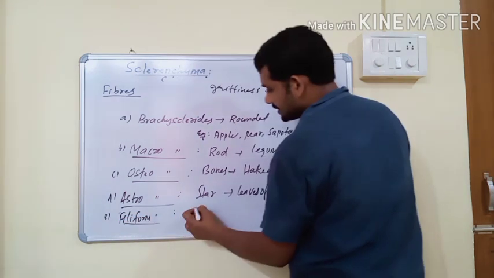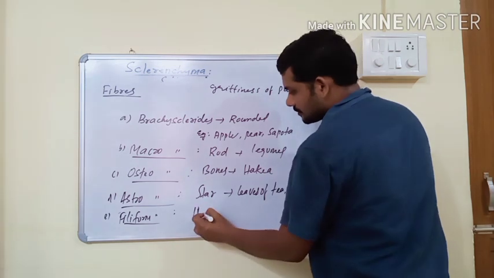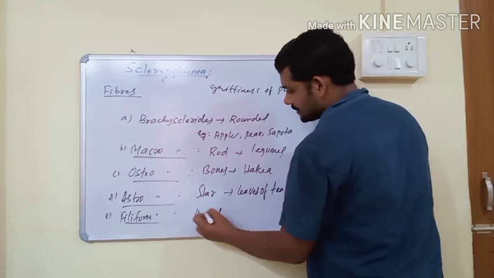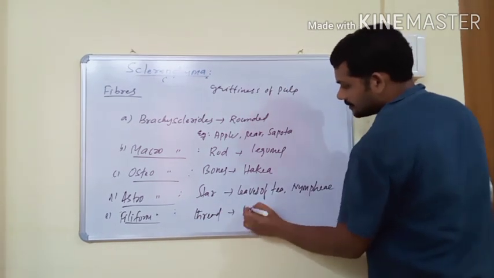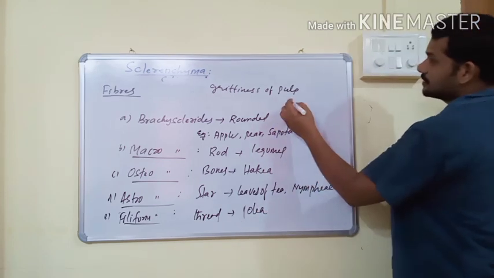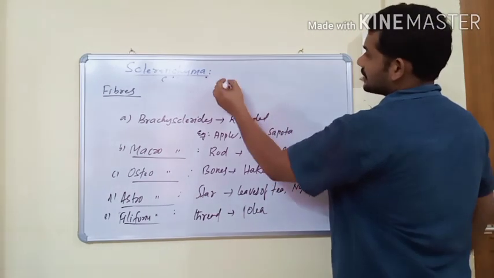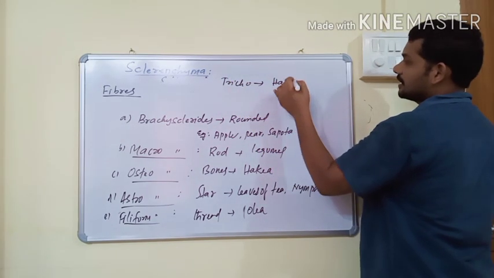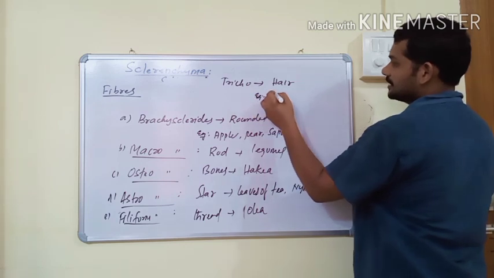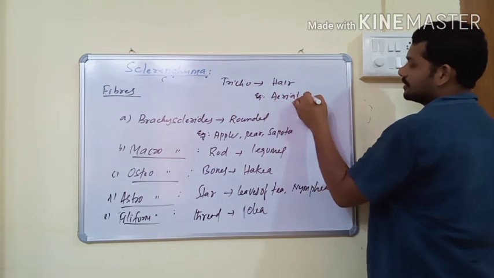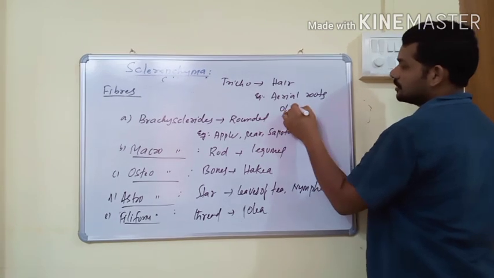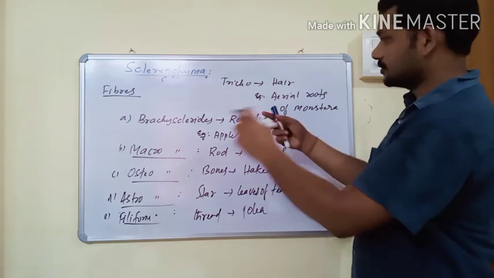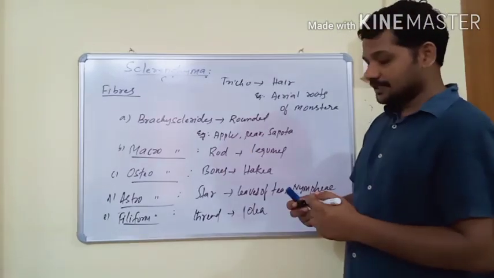They are thread-like and usually present in olea. And the last type of sclerites are trichosclerites. Trichosclerites are hair-like sclerites, and they are present in aerial roots of Monstera. So depending on shape, these are the various types of sclerites.